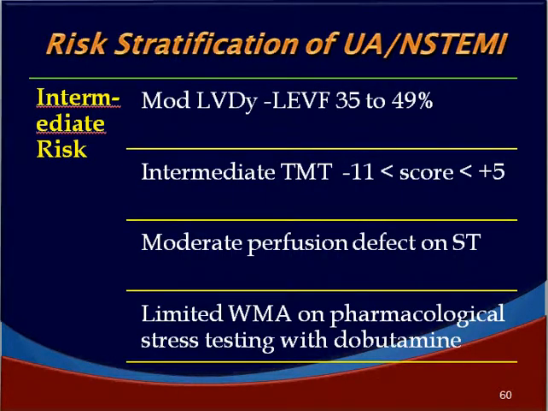Intermediate risk patients are those who have moderate LV dysfunction, LV ejection fraction between 35 to 49%, intermediate TMT score of -11 to +5 Duke score, moderate perfusion defect on stress testing, and then limited wall motion abnormalities and pharmacological stress testing with dobutamine. This group of patients are classified as intermediate.